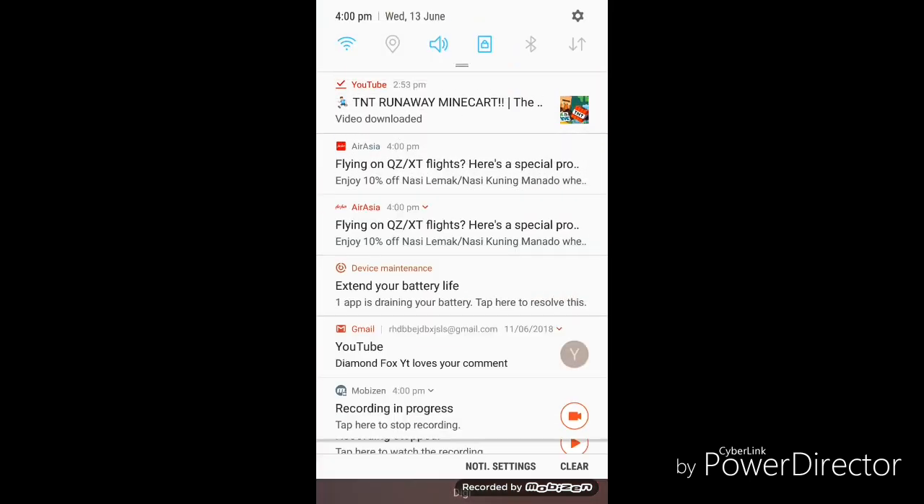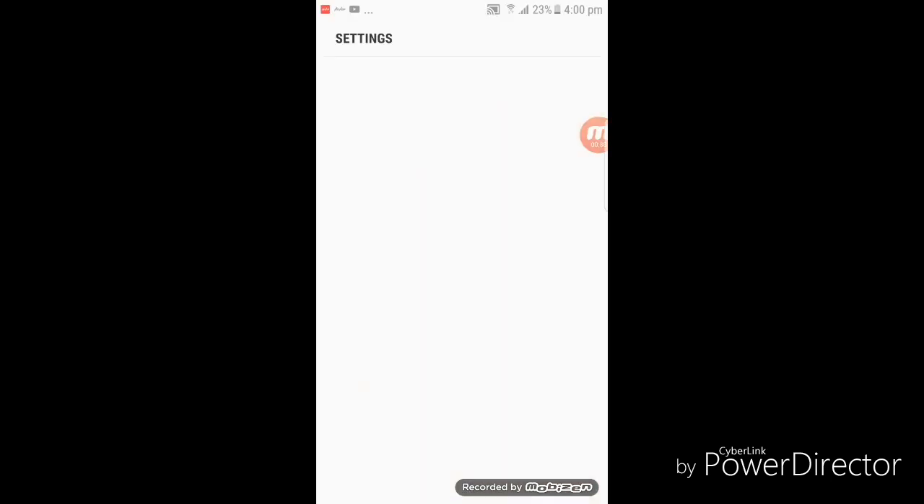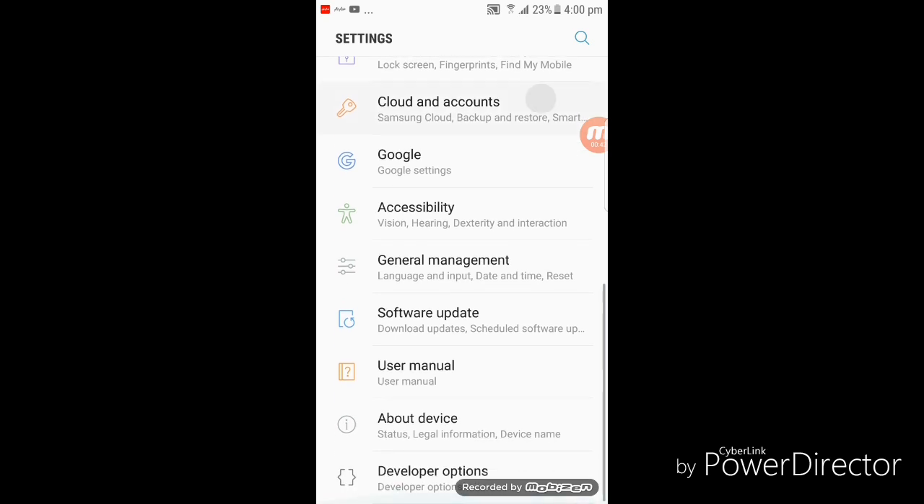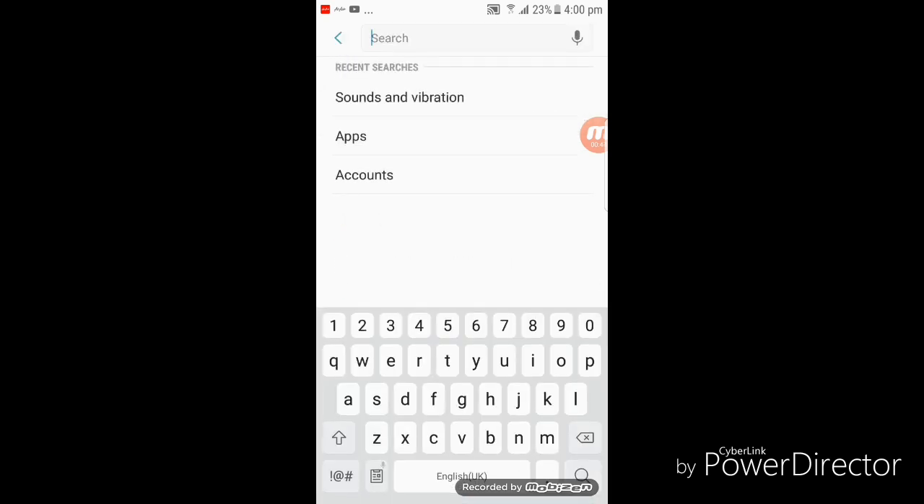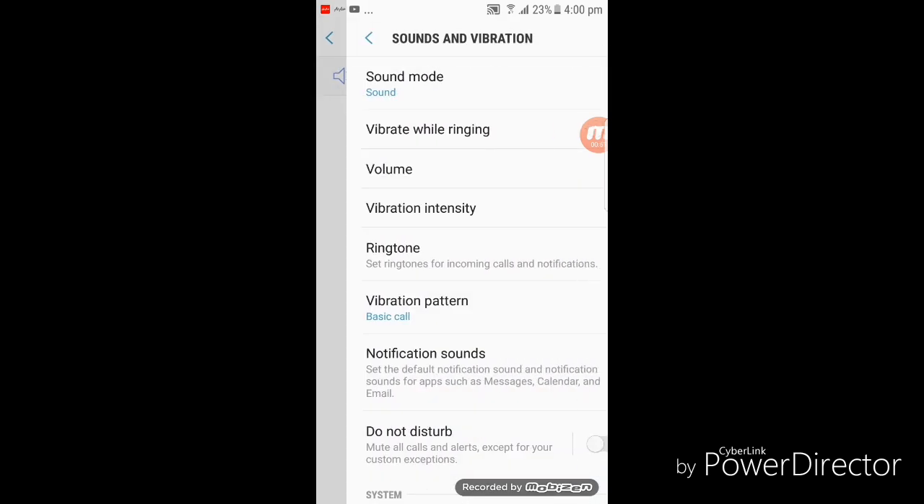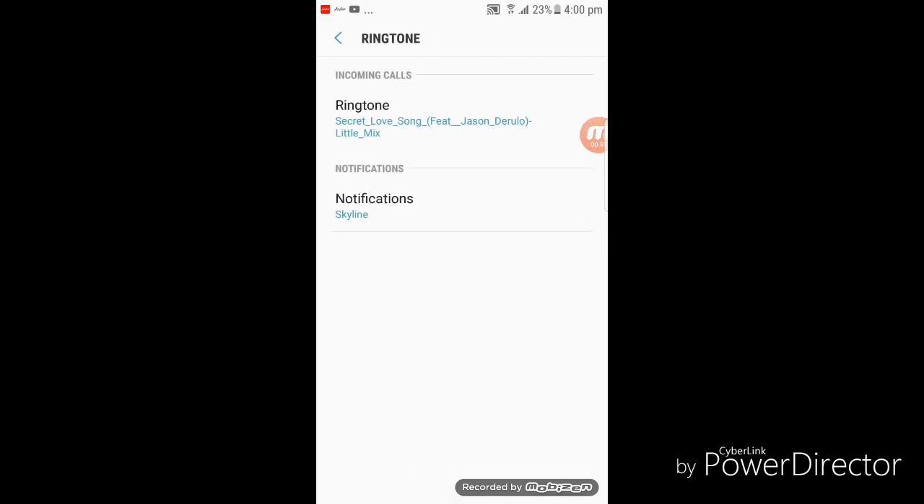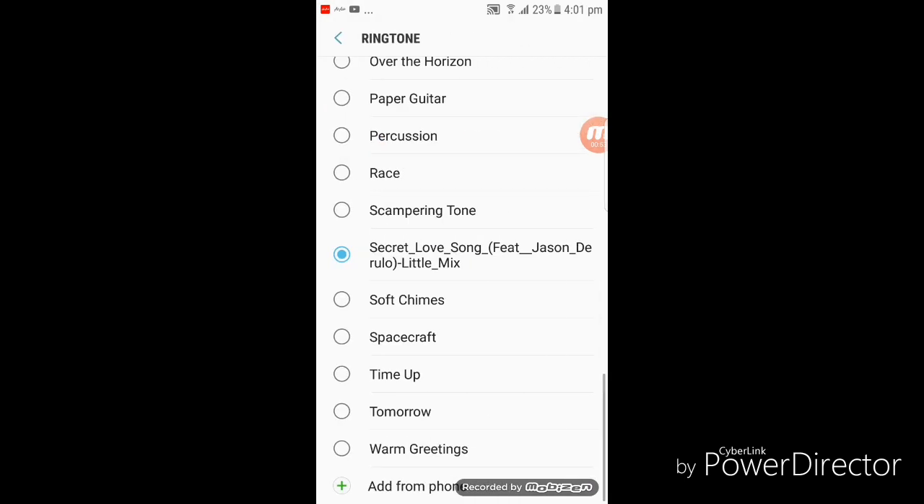So you scroll down and click settings, and then go to your sound and vibration. Just wait for it to load and click on it, and then click ringtone. After that, click this ringtone and choose a song, like any song, like this one.